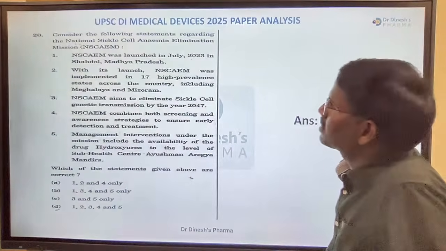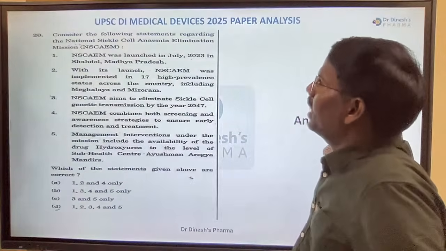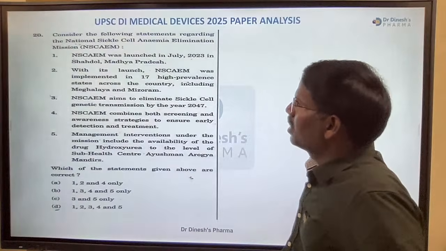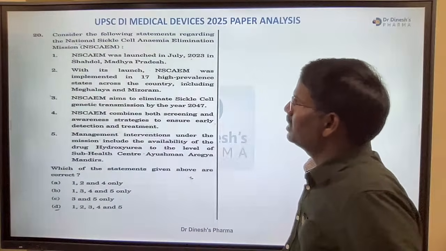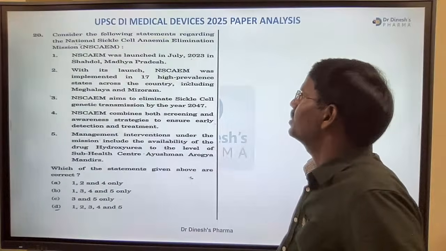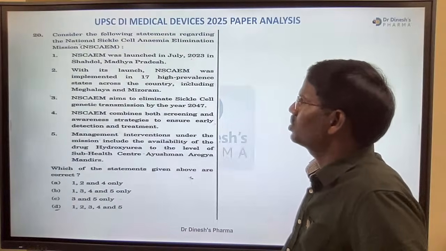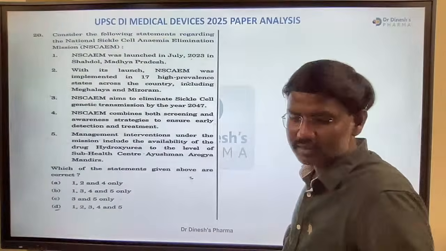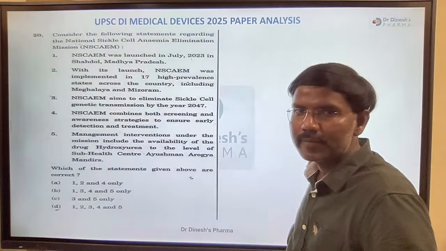Yeah. Next, consider the following statement regarding the National Sickle Cell Anemia Elimination Mission. NSCAEM was launched in July 2023, Shahdol, Madhya Pradesh. Yeah. So which one of the statements above are correct? What is the answer?